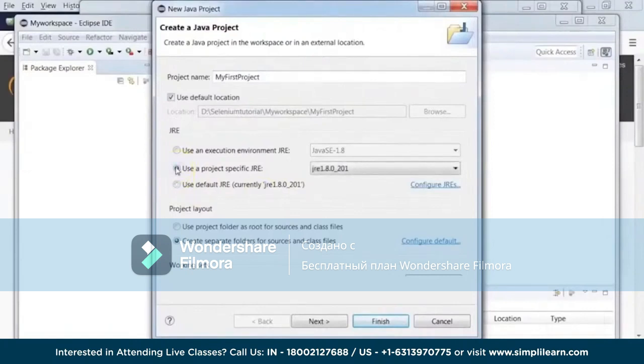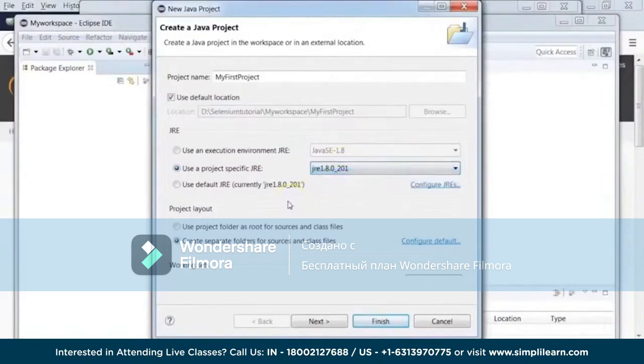For example, I could have two different projects where in one project I'm going to be working with JRE 1.8 and there is another project which I want to work with the latest Java, maybe Java 12. And I can have more than one Java installed on the machine. So this gives me an option to select whichever Java I want to work with. If you have another Java installed, it will show up in this list, and you can just go ahead and select that.